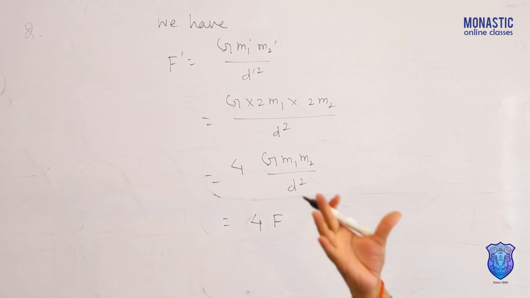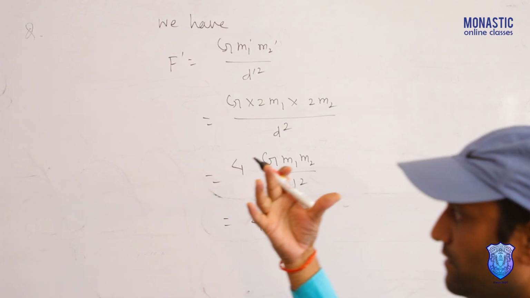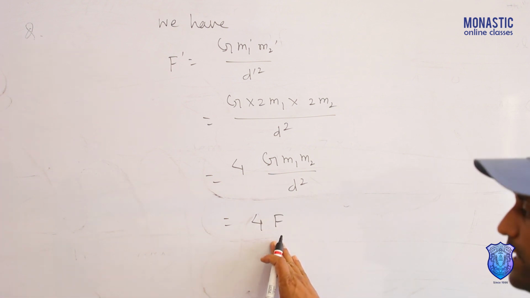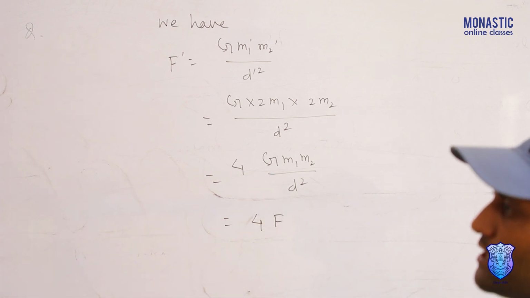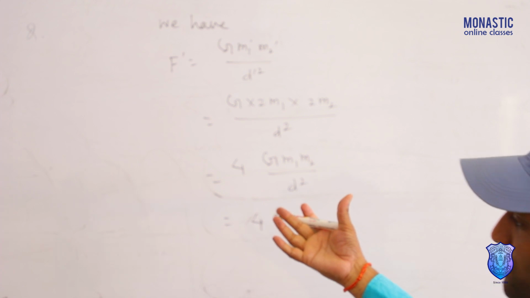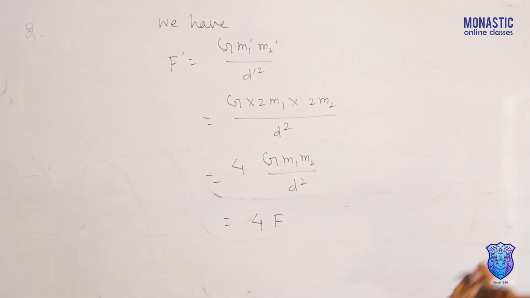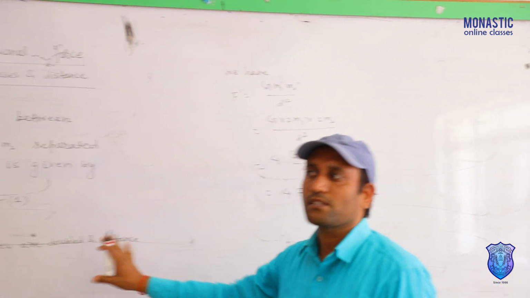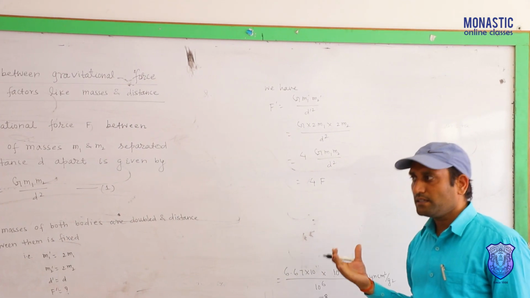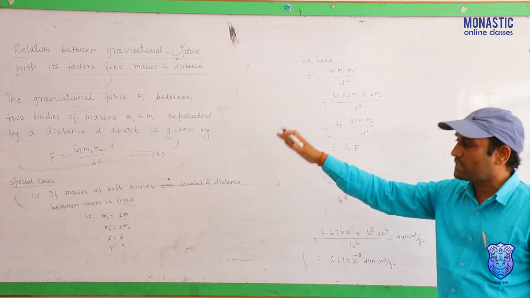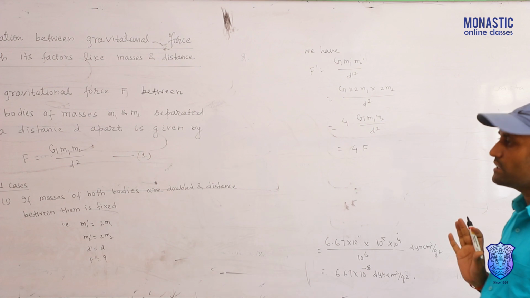So what question may ask? What will be the effect of gravitational force between two bodies if their mass is double than the previous mass? Then gravitational force is increased by 4 times. If the mass of one body is doubled, the mass of the other body is fixed, distance is fixed, then gravitational force will be increased by 2 times. One of the factors gravitational force depends upon is the mass of the body. If the mass of the body is changed, then gravitational force also changes. If the distance is fixed and mass increases, gravitational force increases. Mass decreases, then gravitational force decreases.